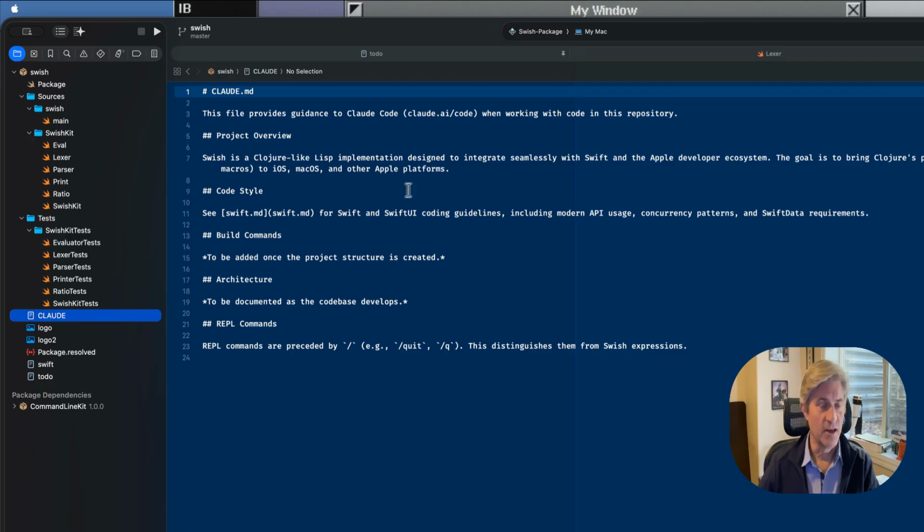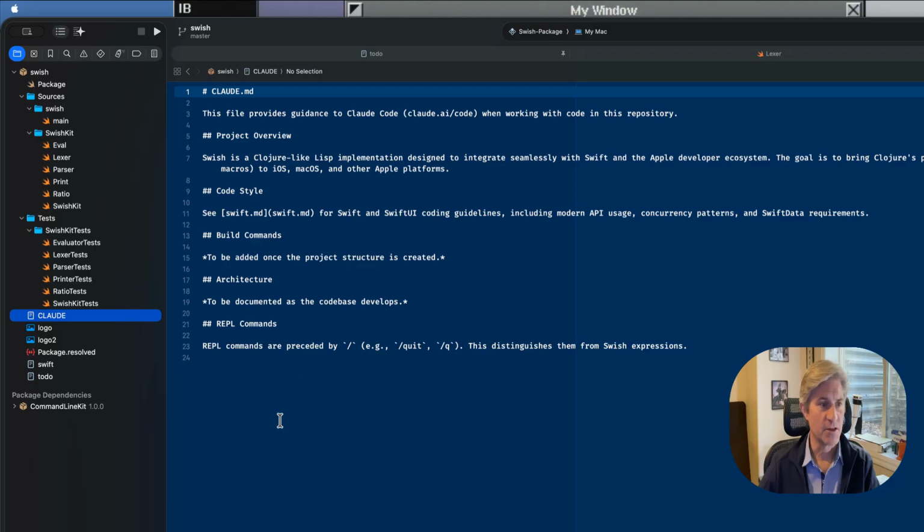And in the code style, I say refer to this other file for Swift and SwiftUI guidelines. Other things to be built in later, and then I also tell it REPL commands are preceded by the slash. And when it did that, I told it to remember that in this file.